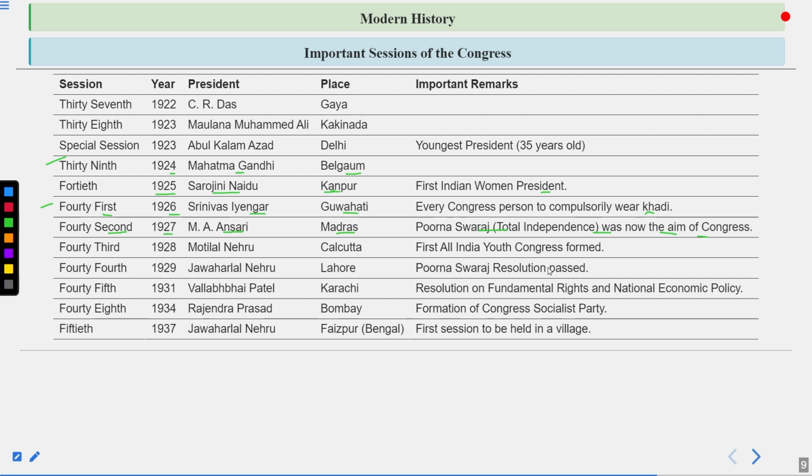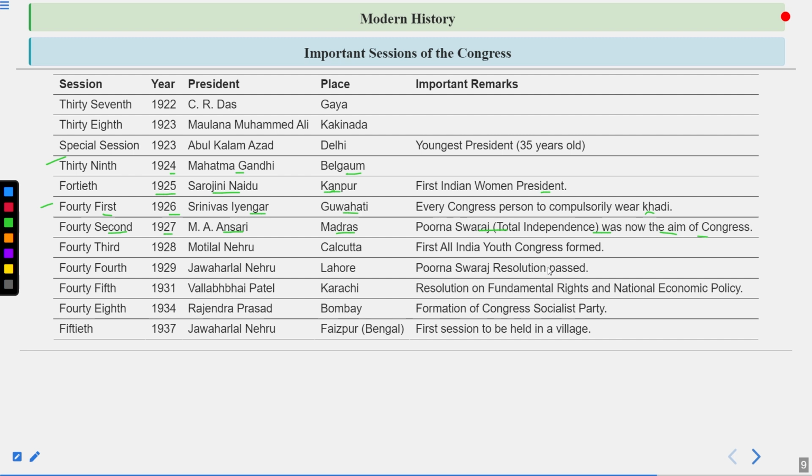So let me tell you a little bit about it. The idea of Purn Swaraj was basically formulated by the revolutionaries, especially if I go into the history, it was formulated by the words of Mr. Bhagat Singh. Congress adopted it in 1927 and started talking about it, that we should not go only for Swaraj but for Purn Swaraj.